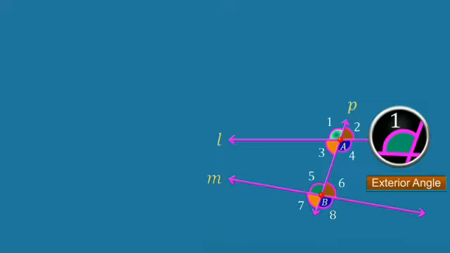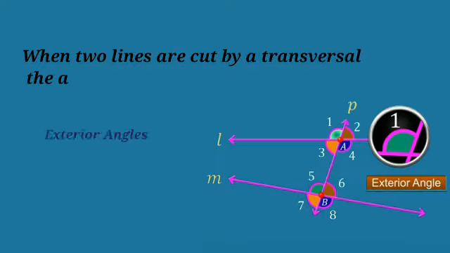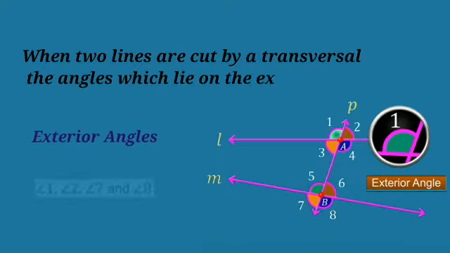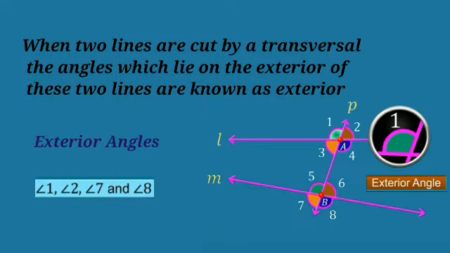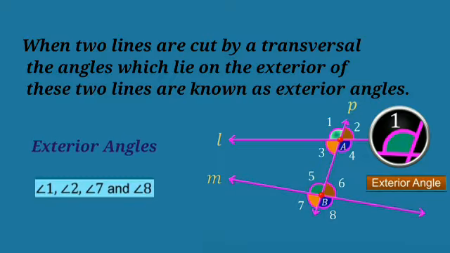Now take a look at angle 1. You can see this lies on the exterior of lines L and M. So angle 1 is known as an exterior angle. Similarly, angle 2, angle 7 and angle 8 also lie on the exterior of lines L and M. So these angles, angle 1, angle 2, angle 7 and angle 8, are known as exterior angles.